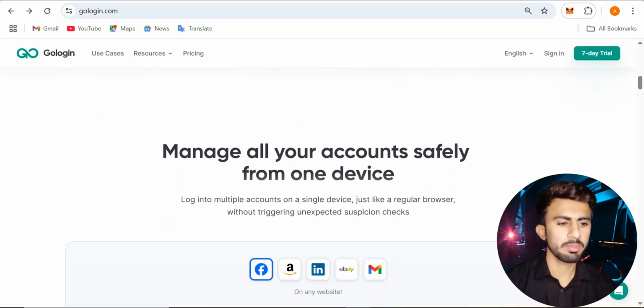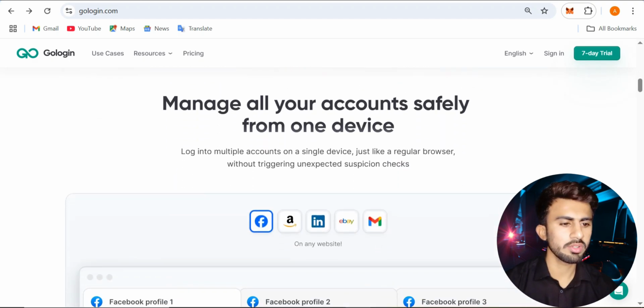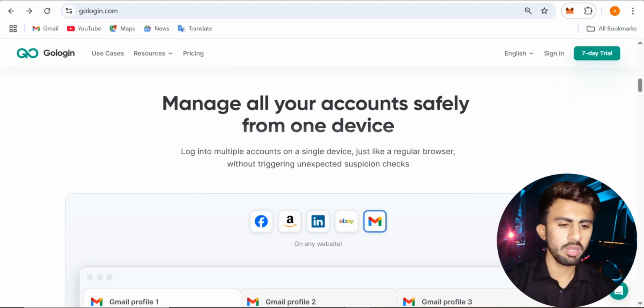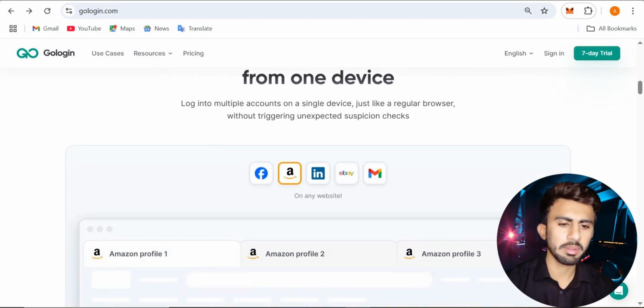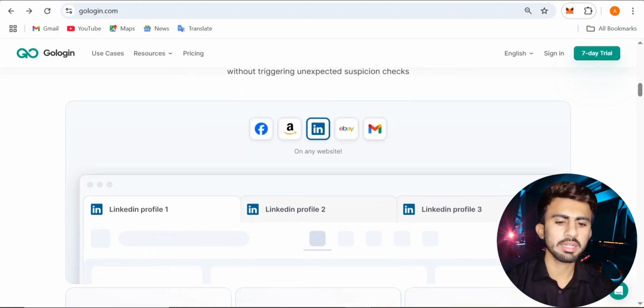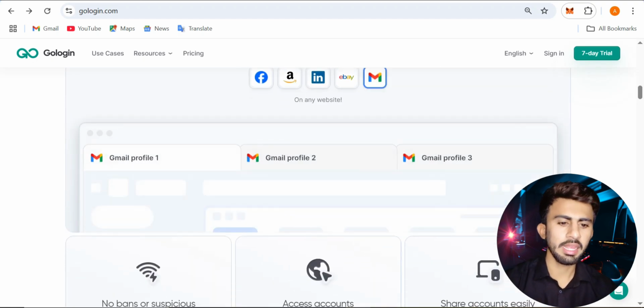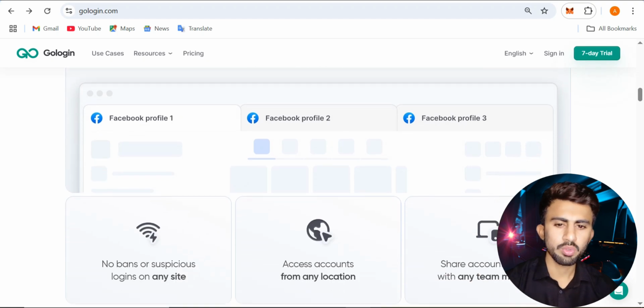Manage all your accounts safely from one device. Log into multiple accounts on a single device just like a regular browser, without triggering unexpected suspicion checks. Here are the social media platforms we can use with this browser easily.